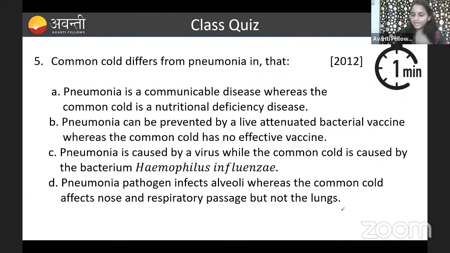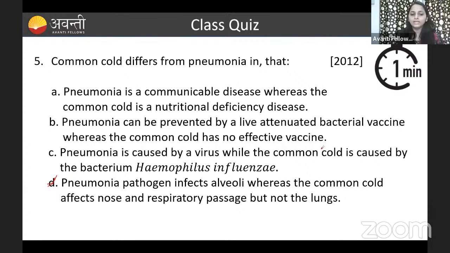Which is the correct answer, guys? The correct answer is option D. Let us answer this question. We all know that when a person is affected by the coronavirus, he gets pneumonia, right? It mainly affects the lungs, with accumulation of fluid in the lungs.